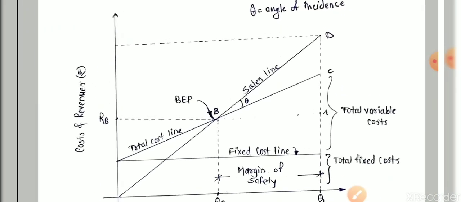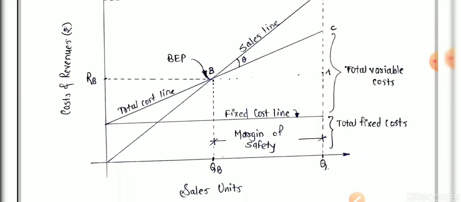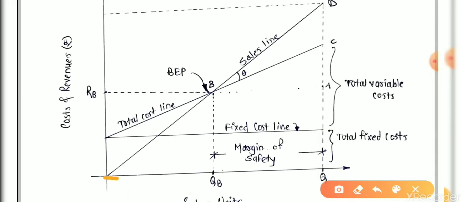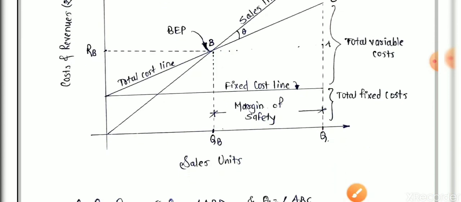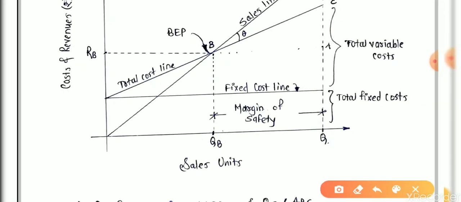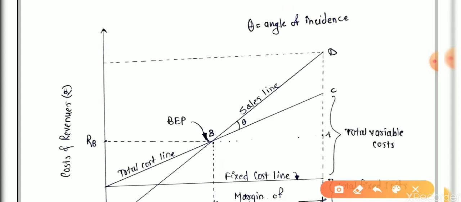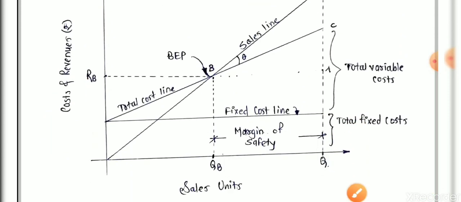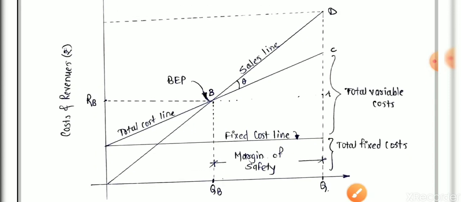In this graph, the x-axis is the number of units, the sales units you have stored and have to sell. On the y-axis it is the cost or revenue, in rupees. Here you see three lines.